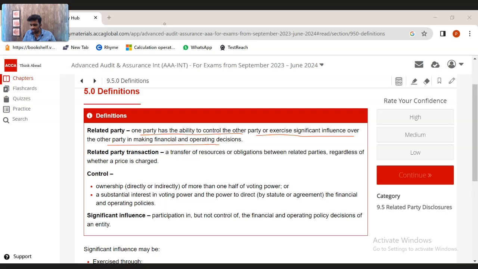The sister concerns of the entity are related parties. For example, if a group entity has two companies within it, subsidiaries, both subsidiaries will be related parties to each other because they have a common parent. And any transaction with a related party is considered a related party transaction.